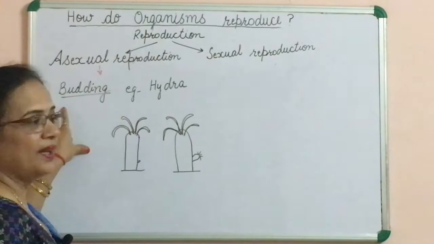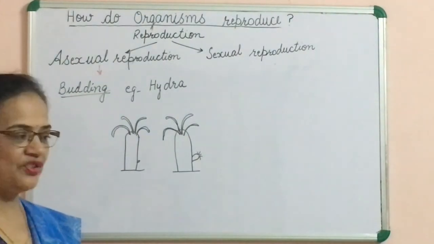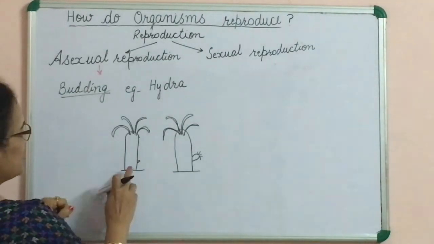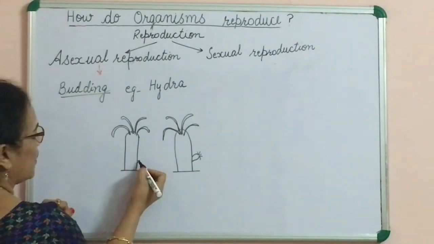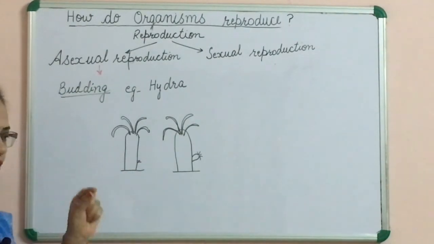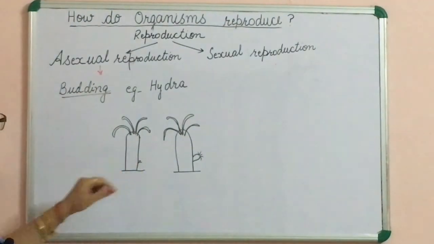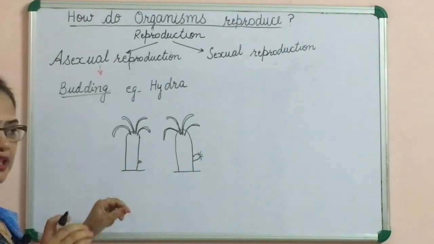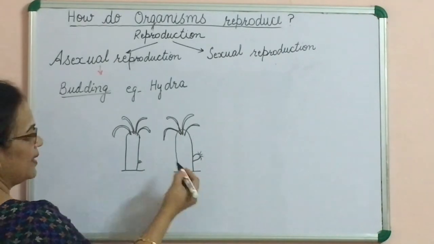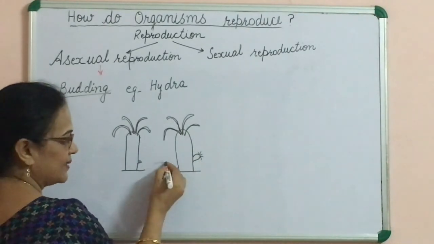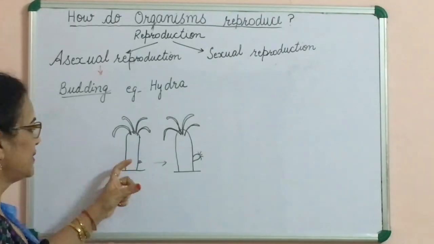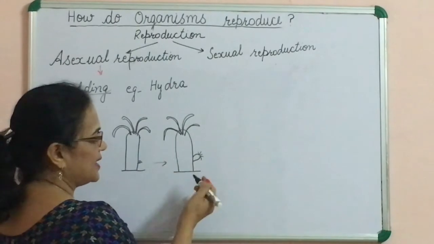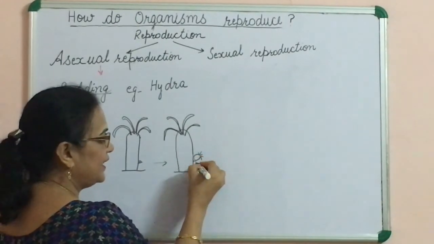Next is budding. Example is hydra. This is the diagram of hydra. First, a small bud appears on the body of the hydra. Then these cells divide many times and the bud increases in size, and then finally detaches.